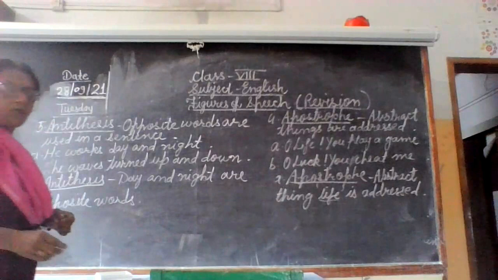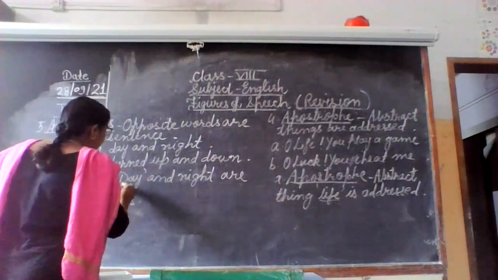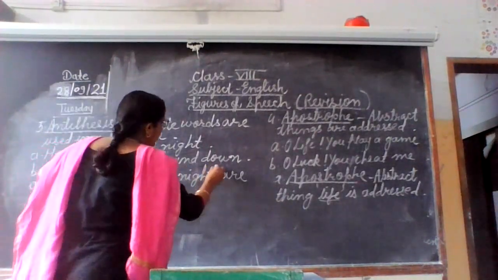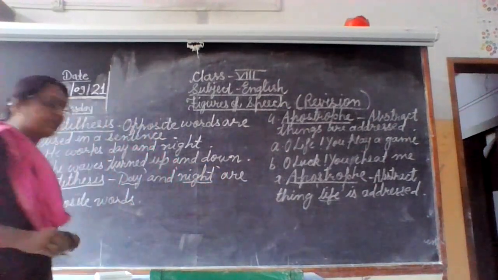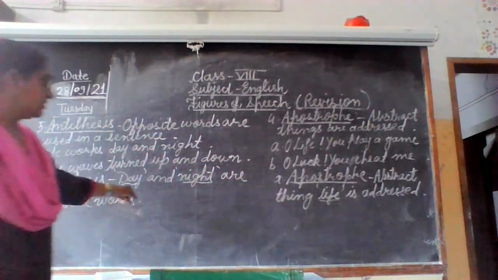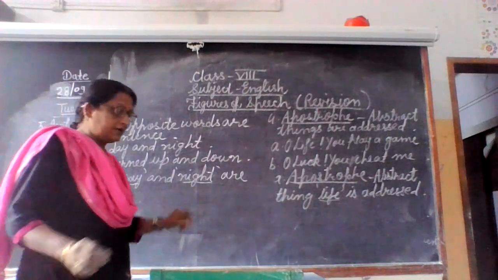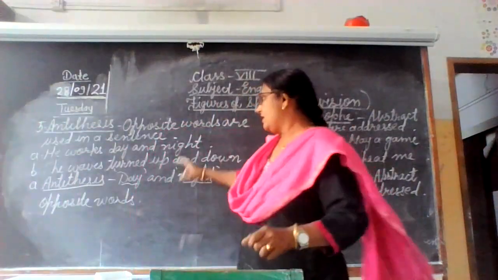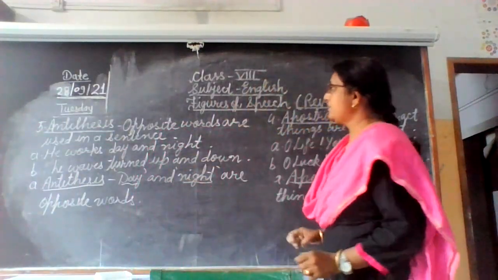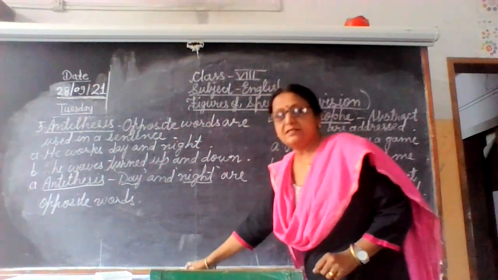So which words are opposite? Day and night. So again you will write it in single inverted comma and highlight it by giving an underline. Okay. So here, day and night are opposite words. So antithesis, opposite words are used in a sentence.